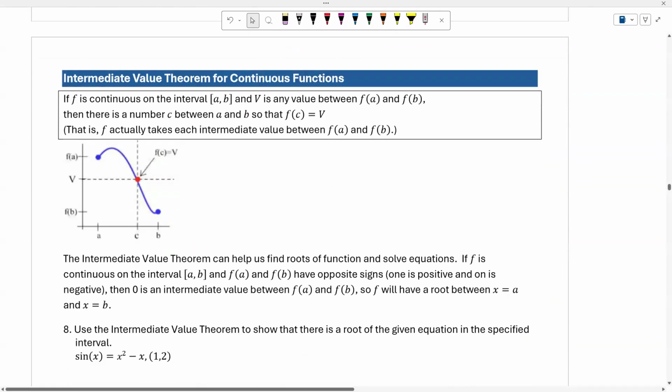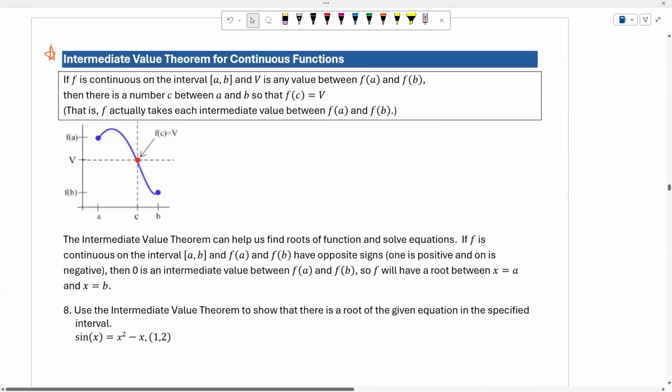So the last topic that we would like to talk about in this section, continuity, is the intermediate value theorem for continuous functions. Let's see what this theorem is about.